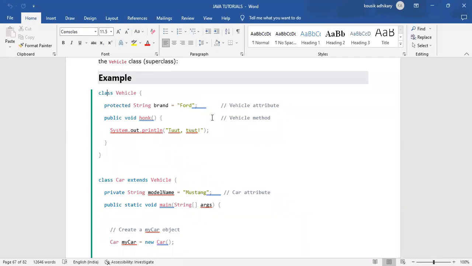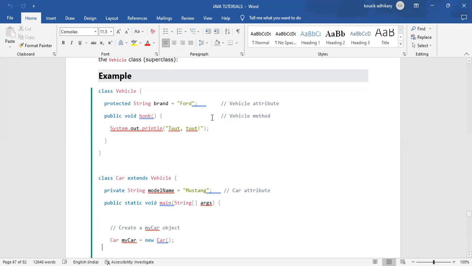Abstraction, encapsulation, polymorphism, inheritance, composition, association, aggregation. Is it done?